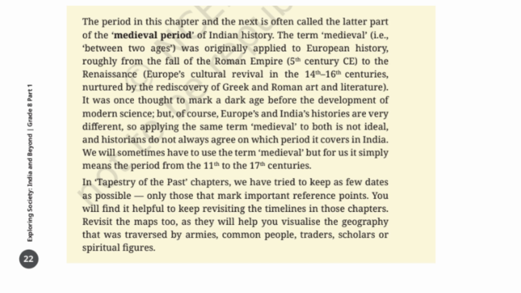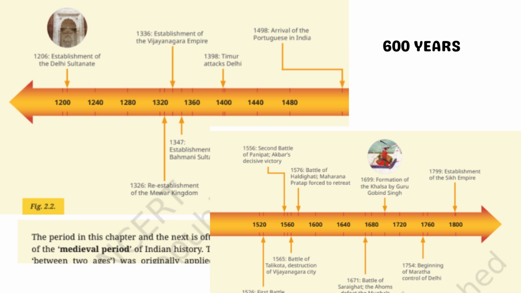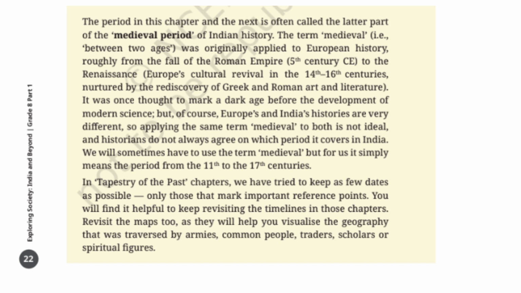From 700 to 1200 CE, this is known as the early medieval period, and from 1200 to 1800 CE, this is known as the latter medieval period or the final phase of medieval history. And friends, in this chapter, we are going to study exactly this latter medieval period, those 600 years from 1200 to 1800, a time of foreign invasions, new dynasties, changing kingdoms, and reshaping of India's political map.